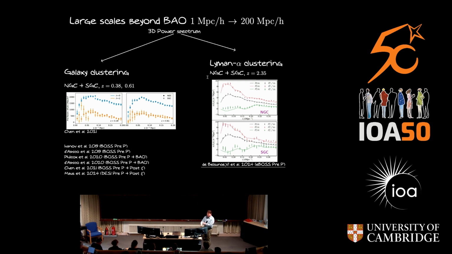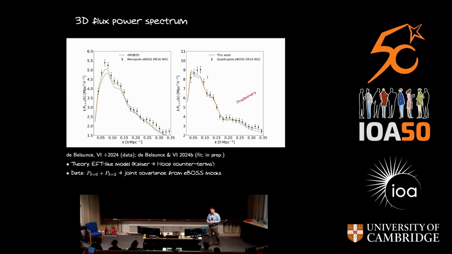And these are measurements that we've obtained with Roger Lebelsun, who was a student here only a few years ago with George. We've measured in the eBOSS survey the monopole and quadrupole of the Lyman-alpha clustering. This is at redshift 2.3 versus what galaxy clustering typically measures at lower redshift of around 0.5.